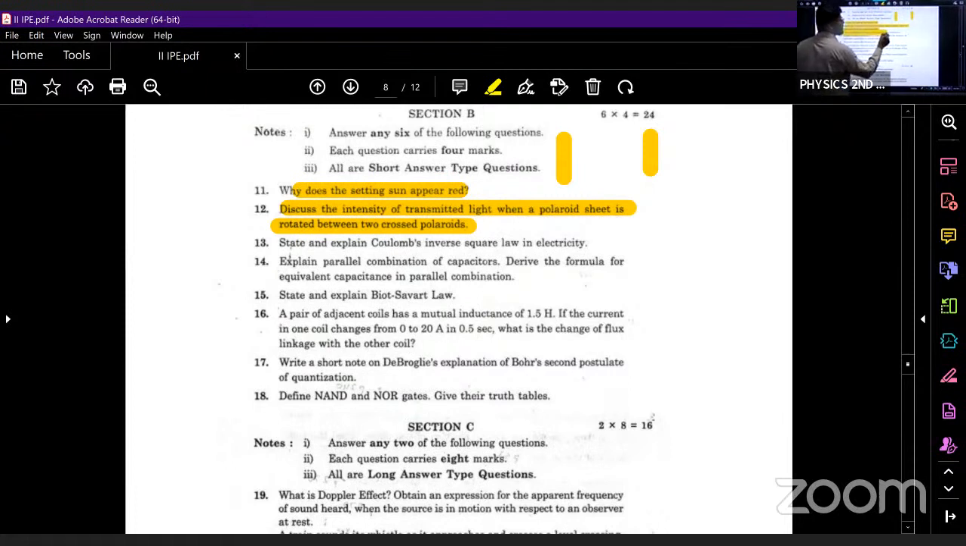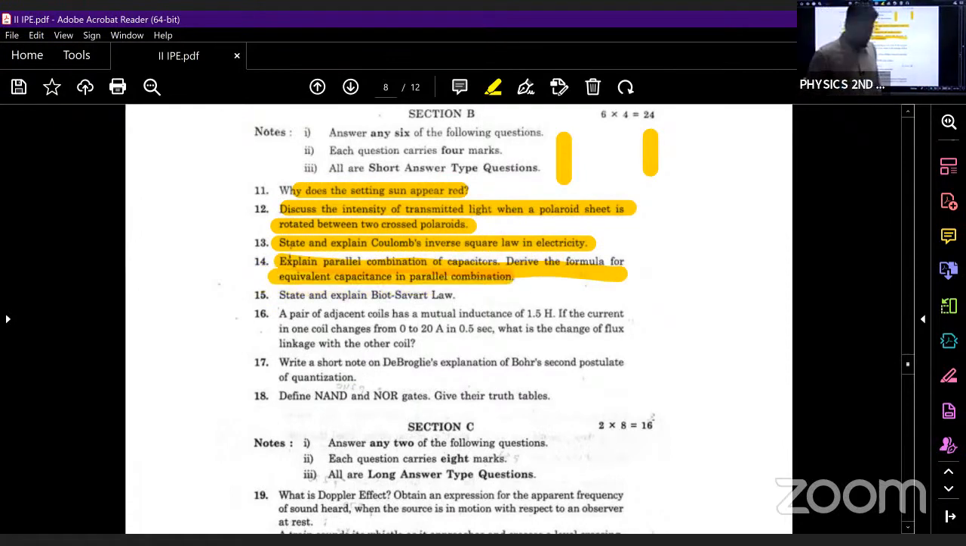So see, what is the next question? State and explain Coulomb's inverse square law in electricity. Just now I have discussed it; in the previous question paper also this question was there, and in this paper also this question is there. Next, explain the parallel combination of capacitors. Derive the formula for equivalent capacitance of parallel combination.